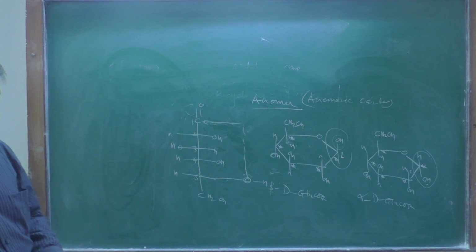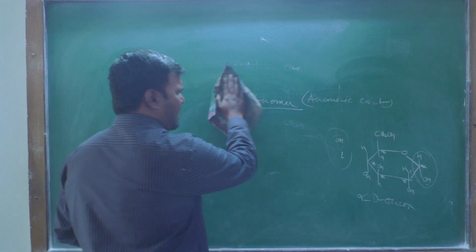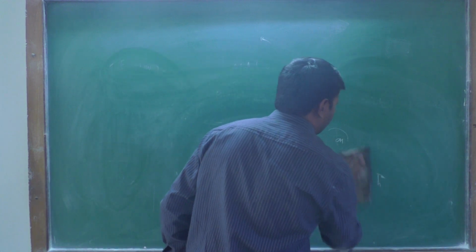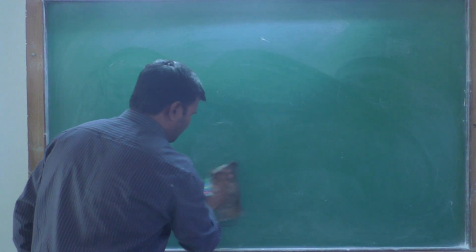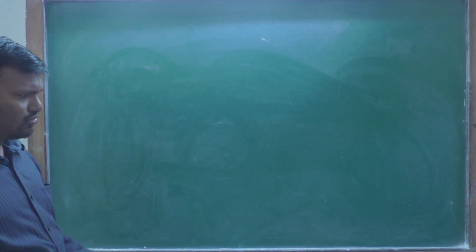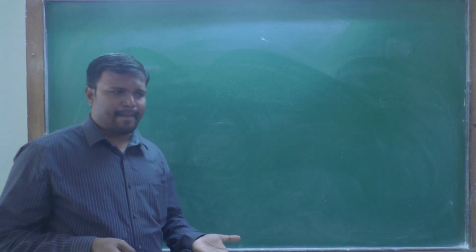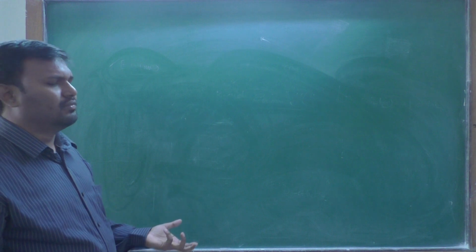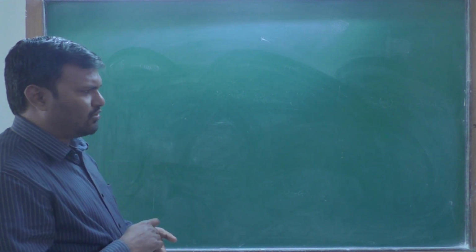Now we have seen the diastereomers which have a carbon stereocenter, but a trigonal carbon also has the possibility to show diastereomers.